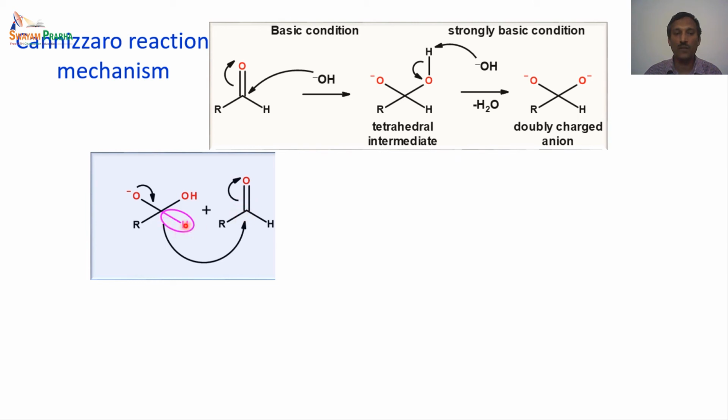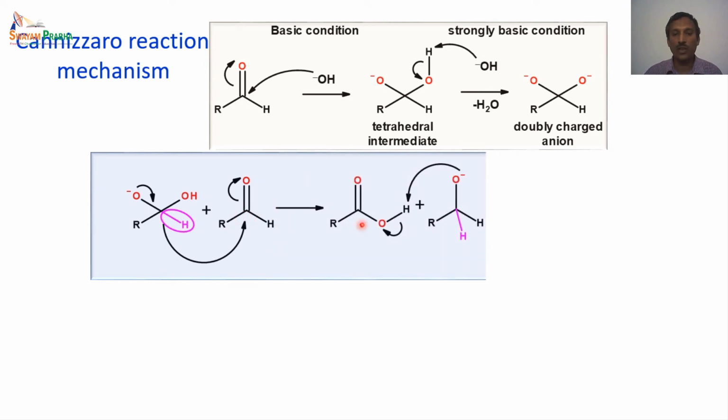So the hydride with its bonded electrons attacks this particular carbonyl carbon, leading to an intermediate as shown here, because one molecule of the aldehyde and another molecule is the first base-added intermediate. So there are two molecules actually involved in this particular reaction.